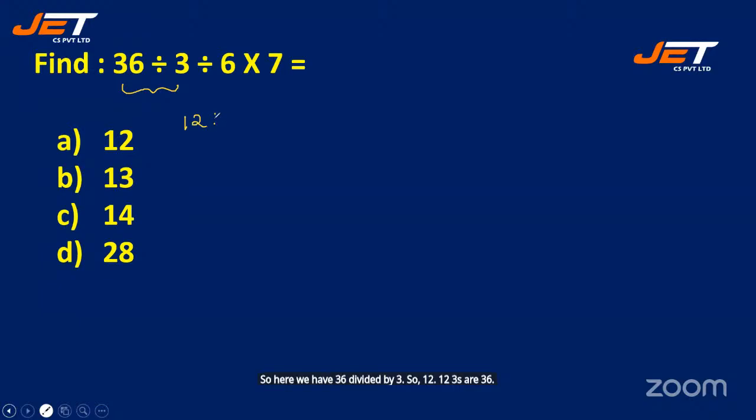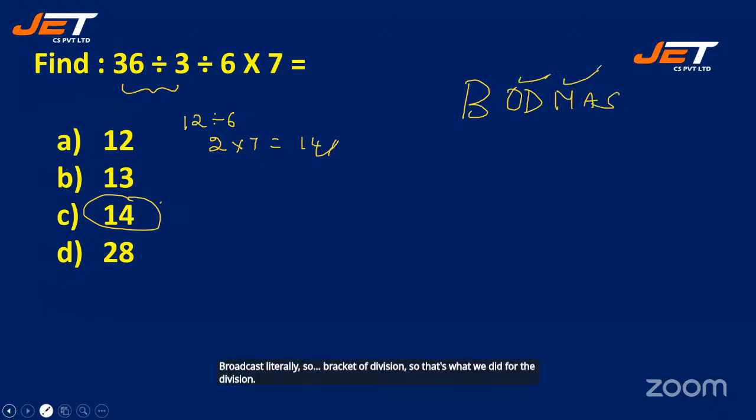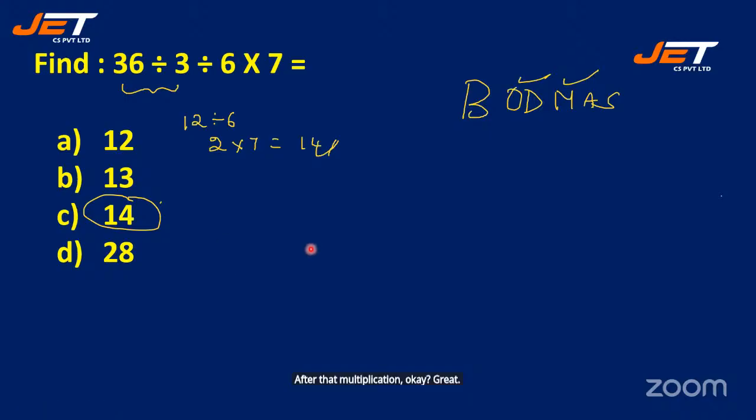Next, that divided by 6 is 2. Then multiplied by 7 is 14. So your option C must be the correct one. So first we are using the BODMAS rule. So bracket of division. So that's what we did, both the division. After that, multiplication. Okay, right. Let's see the next question.